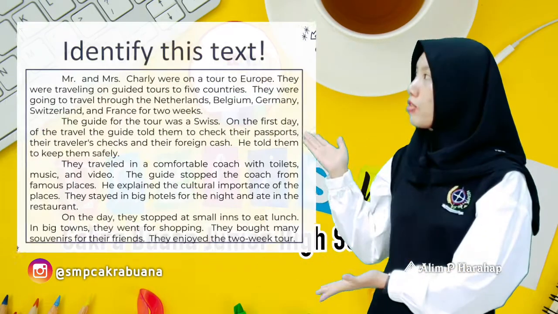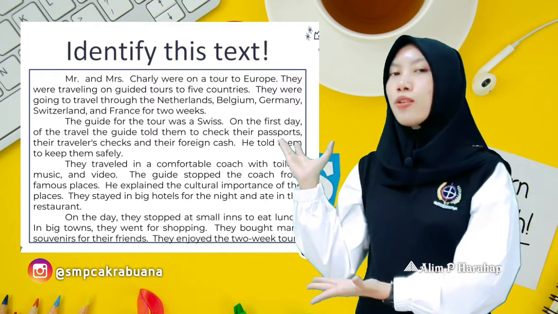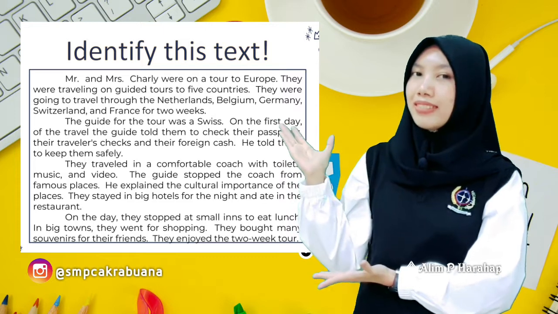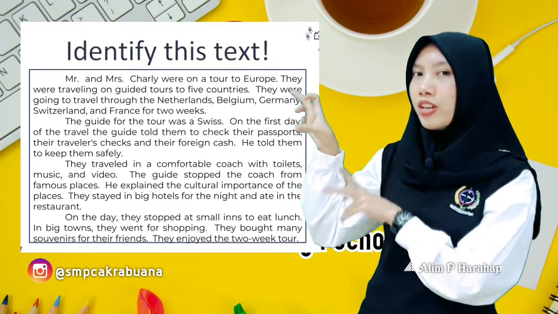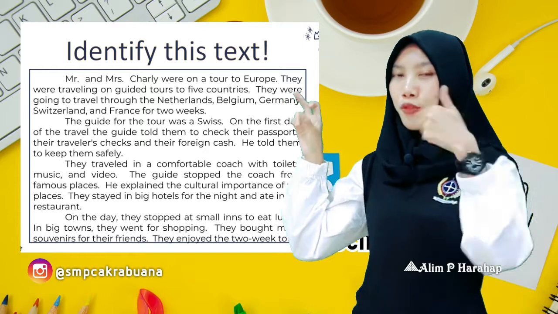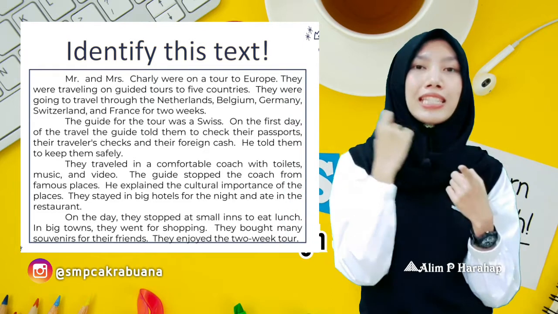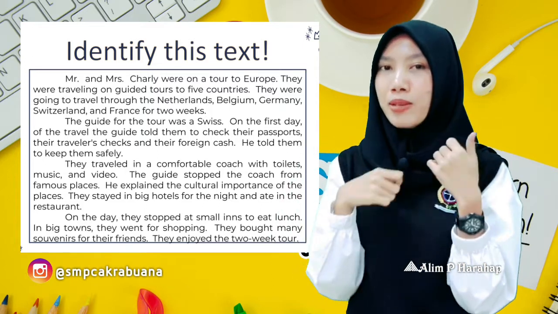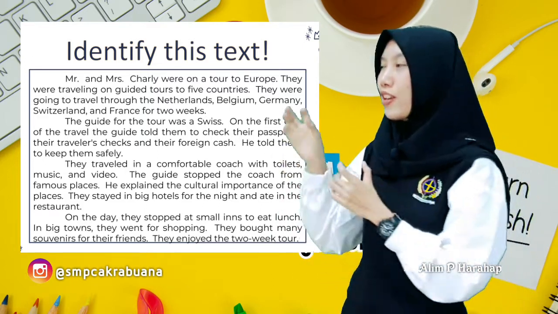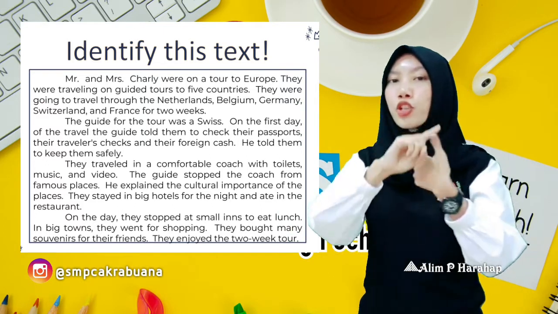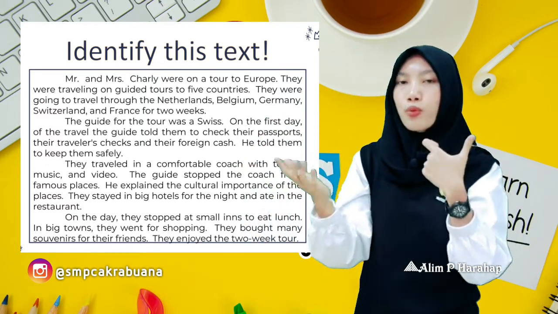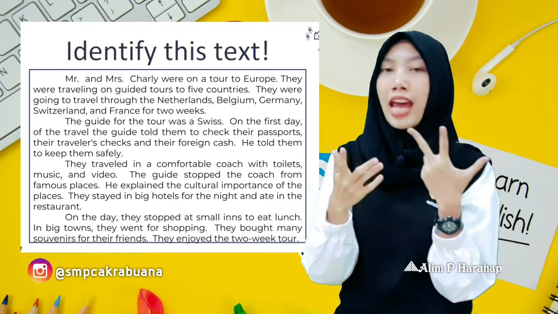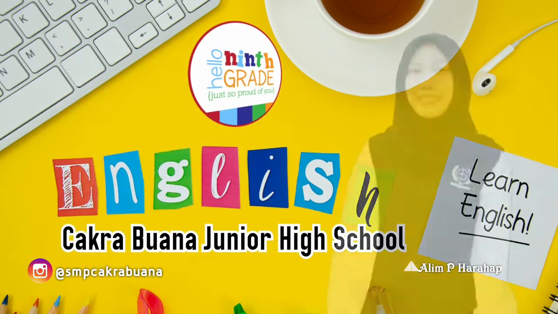Okay, now, can you see what kind of tenses we use here? Okay, see first. See the text. Very good. We use simple past tense. How do you know that we use simple past tense? Okay, there is the word travel. What else? When. What else? Were. And many more. Very good.